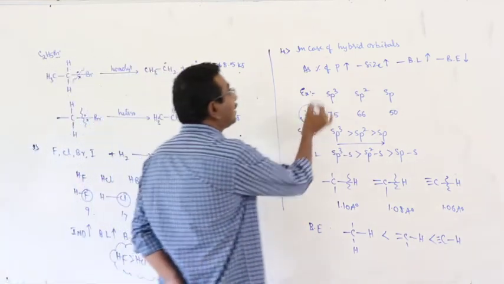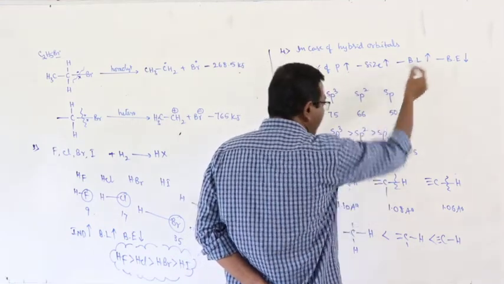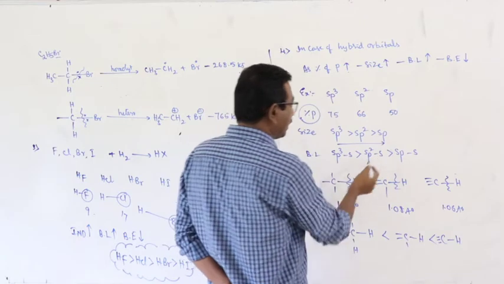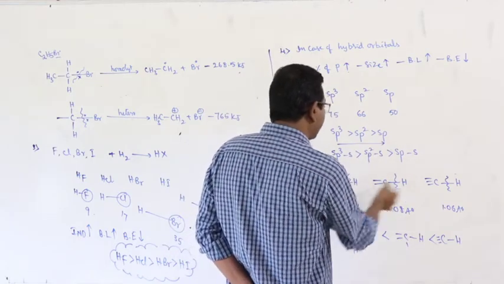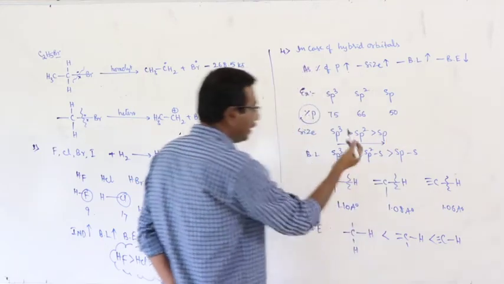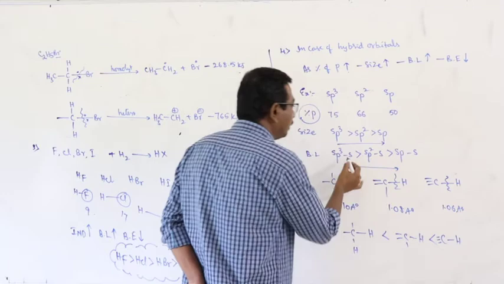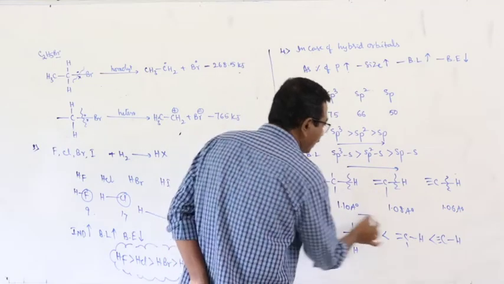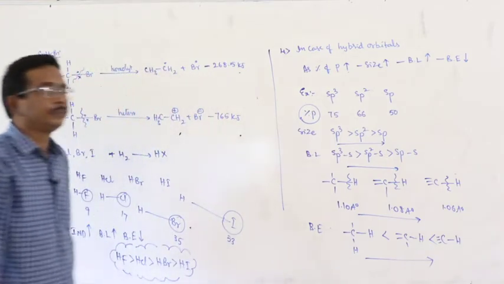With increase of percentage of p character, size increases, bond length increases and bond energy decreases. This is the order of the bond length, gradually decreases, and the order of the bond energy is reverse.